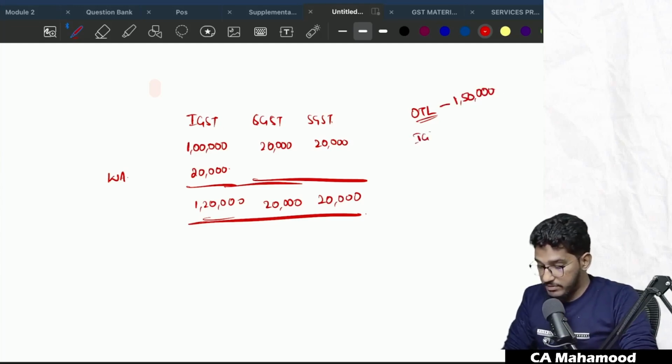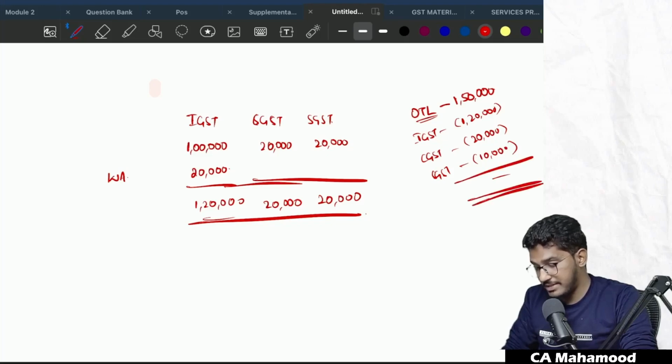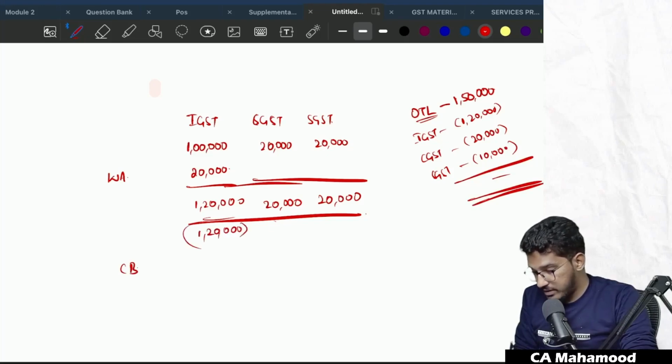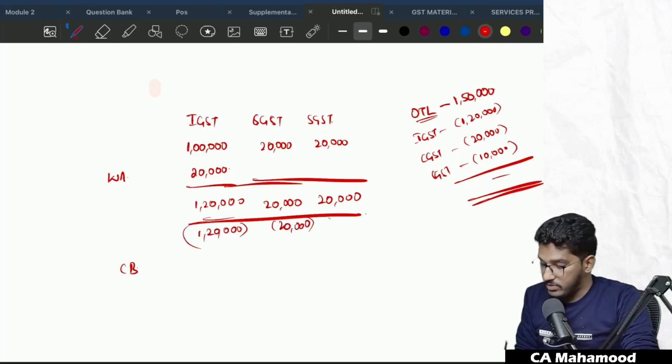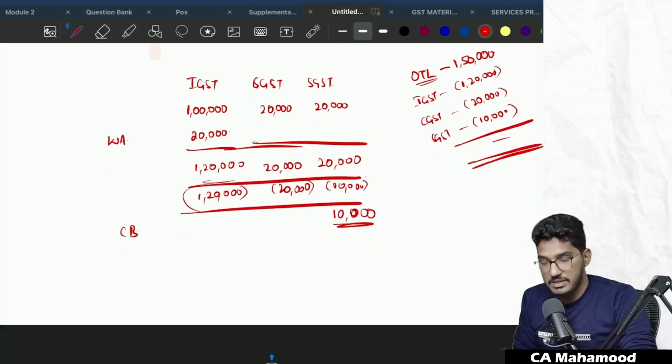To make this payment, first I have used IGST, 1,20,000. Then I have used CGST, for which I have used 20,000. Then I have used SGST, for which I have used 10,000. By this I have set off my output tax liability. Now how much closing balance do I have? Here I have completely used the 1,20,000, here also 20,000, here also 10,000. So I only have an SGST closing balance of 10,000.